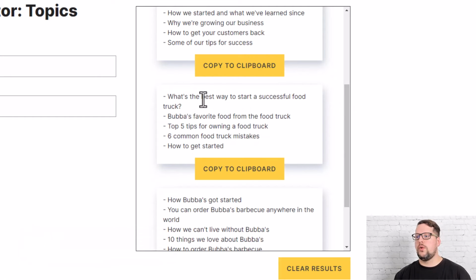All right, so this next one is really more about food trucks. So if your business has a food truck aspect to it, like you do catering via food truck or something like that, then these ideas might be very helpful for you. And what I think is cool about this is when you're running a business like a restaurant, and maybe you have a little side hustle of renting out your food truck to do an event, right? That may not be at the top of your mind. And so this can help surface some of those kinds of ideas.